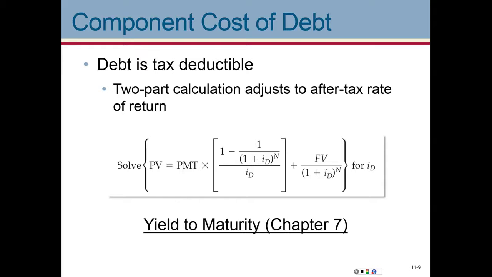Now that's one of the things that matters about debt. We have a tax shield, we have a tax benefit. That is going to be advantageous for the firm. Now that does not mean that we should abuse this, right? No, we should be very, very careful in the way in which we manage our debt, because as we keep on adding more debt, the cost is going to go up.